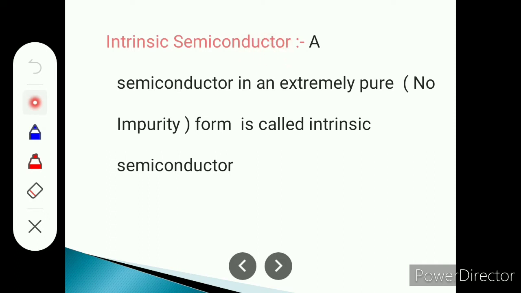Intrinsic semiconductor. A semiconductor in an extremely pure, no impurity form is called an intrinsic semiconductor. If any semiconductor is in pure form, meaning there is no impurity, then such a semiconductor is known as an intrinsic semiconductor.